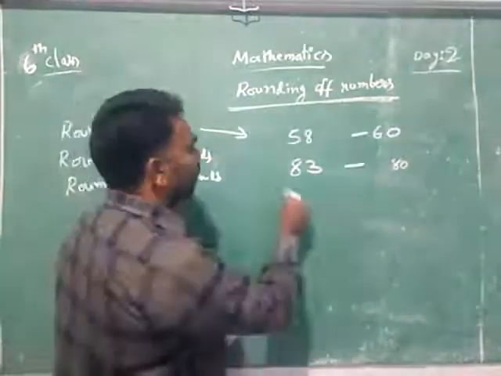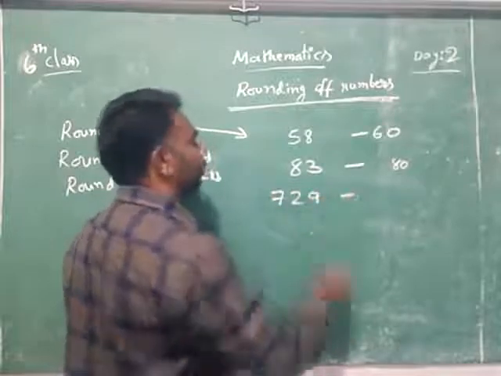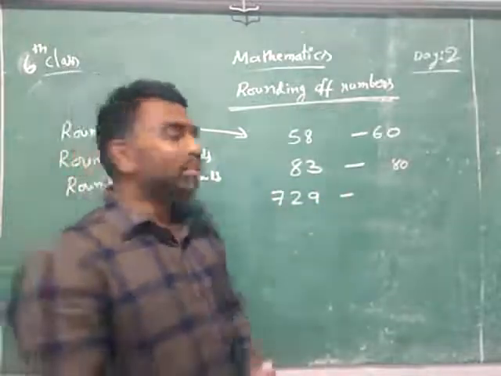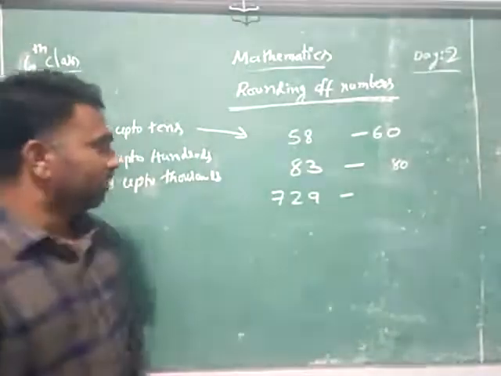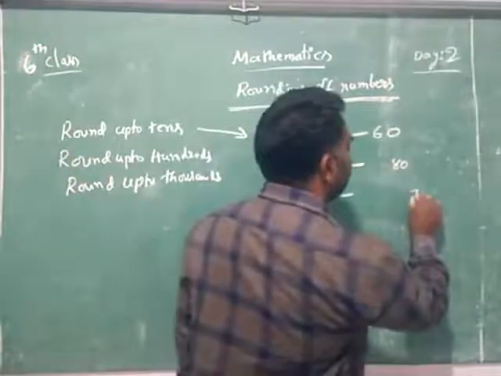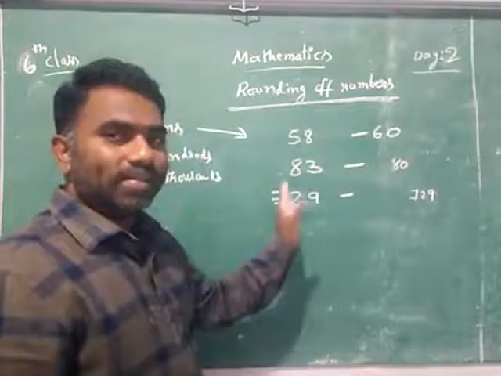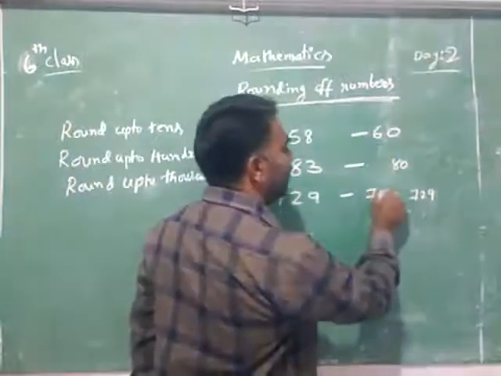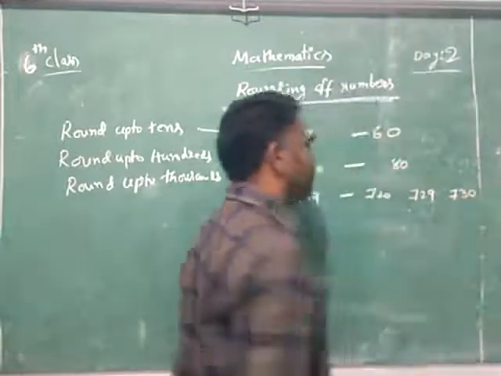Now same like that, 729 is there. So which is the nearest 10 for it? 729, so what do you say? 729 is in between 720 and 730.